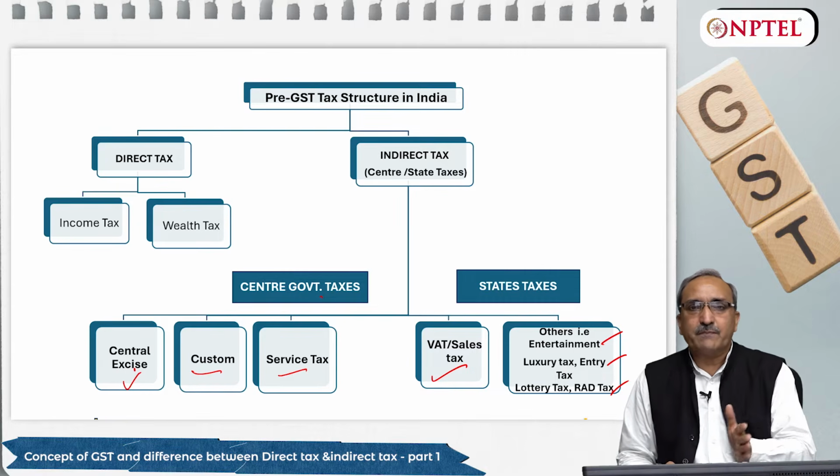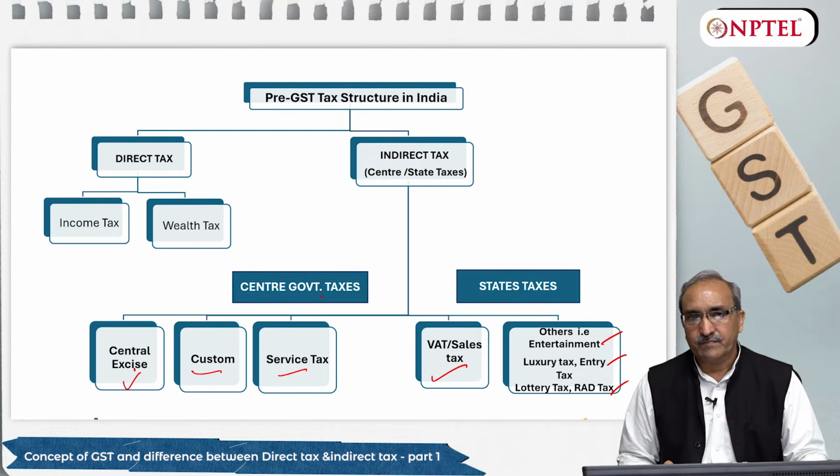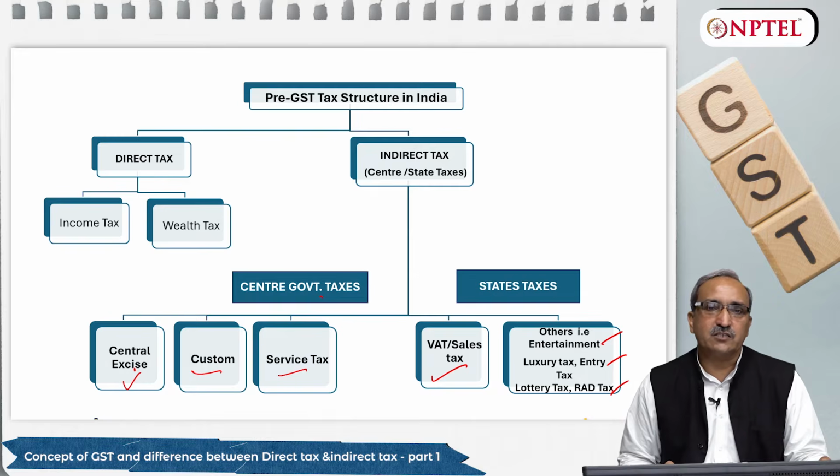So friends, these types of taxes are there mainly in India. And we know that after collection of tax, the government uses this money for development of the country, maybe for bridges, maybe for roads, railway, IT, like this. So payment of tax is a responsibility of each and every individual wherever it is applicable and whosoever is responsible for payment of tax. So in income tax, every individual who is having income above the threshold limit is supposed to pay tax as per income tax provisions.